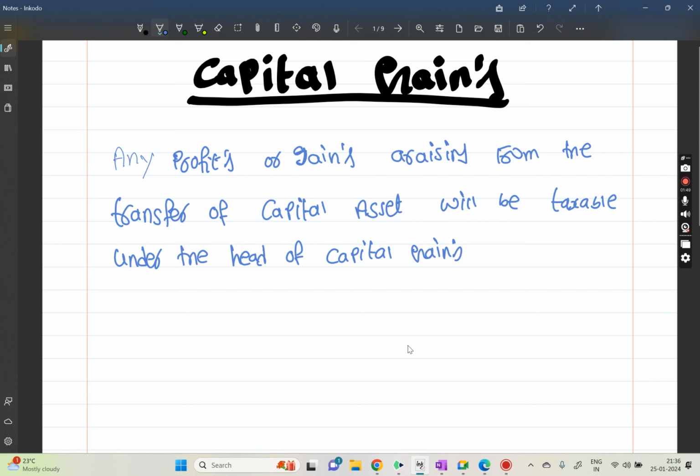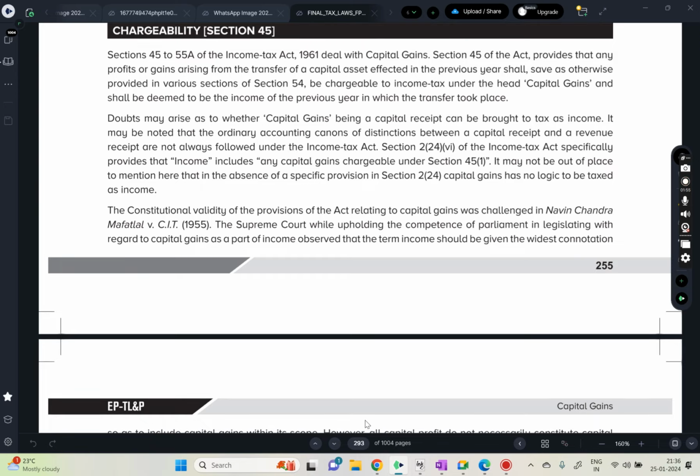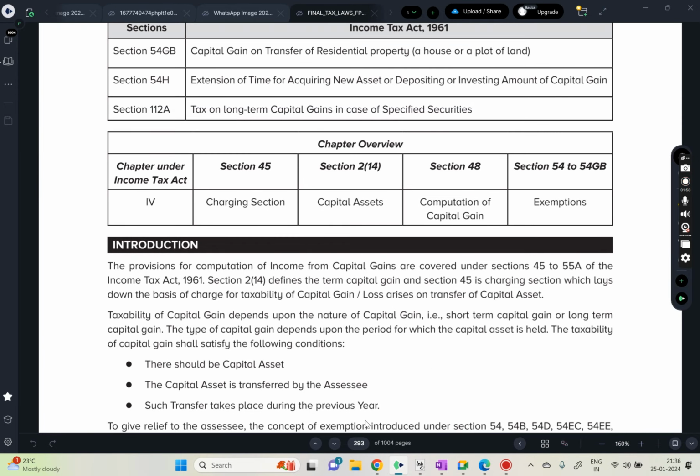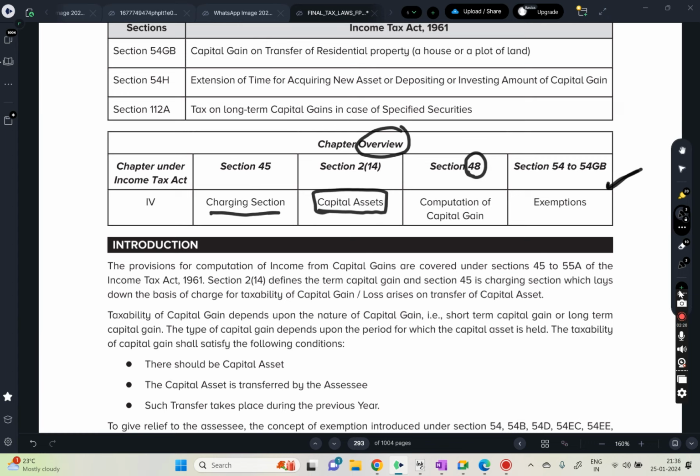So this is our charging section, which is 45. This is the overview of the entire chapter. We are going to learn the charging section, that means what exactly will be charged under the head of capital gains. And we will learn the definition of capital asset, and how we are going to compute, what is the format to compute the capital gains. That we will learn in section 48, and exemptions. These are the things we are going to discuss in this chapter.